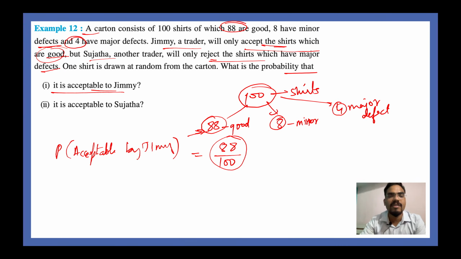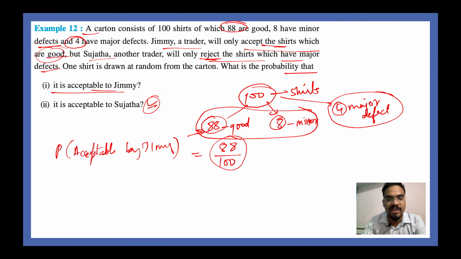Now what is the probability that it is acceptable by Sujata? This is a very good question. Sujata will reject if the shirts have major defects. So she will reject only if there is a major defect, but she will accept if there is not a major defect.